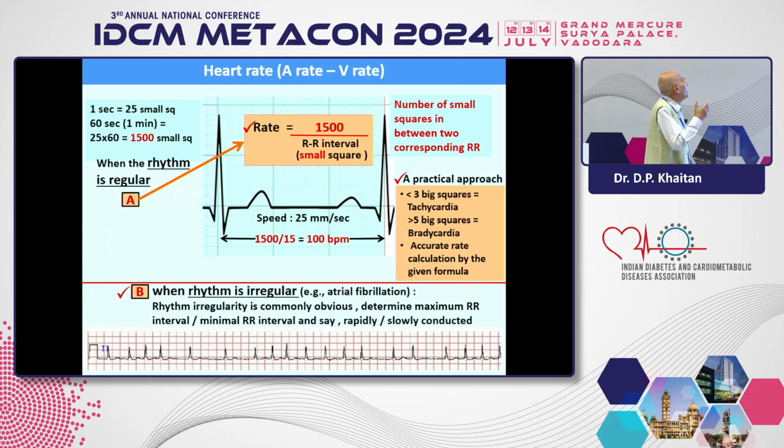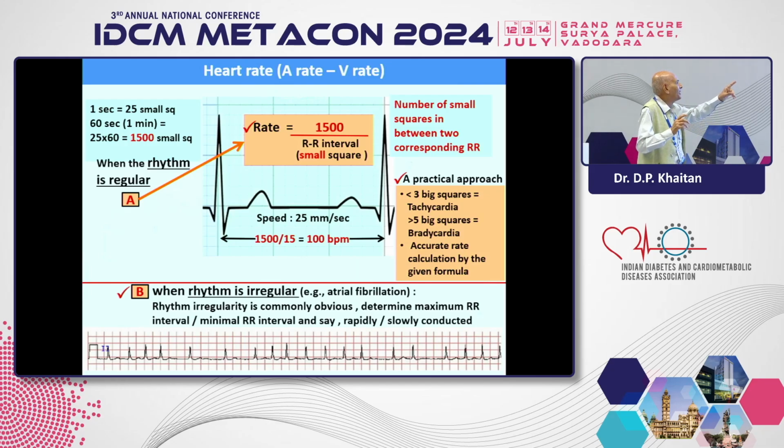Again, how to calculate the rate? If the rhythm is regular, 1 small square is 0.04 seconds, so 60 seconds means 25 into 60, that is 1500. If you divide 1500 by the RR interval, measured in small squares, it will give the accurate calculation of the rate, provided the rhythm is regular.